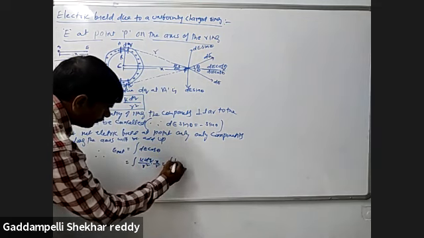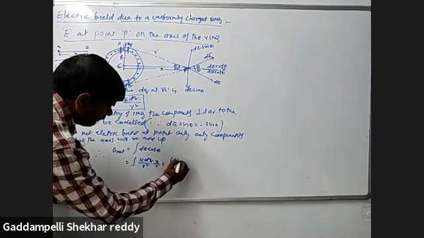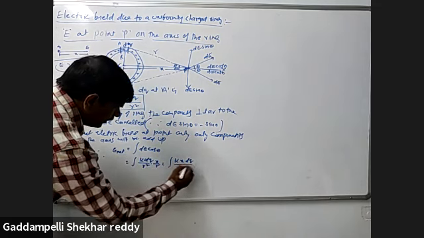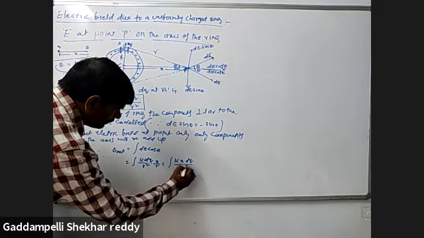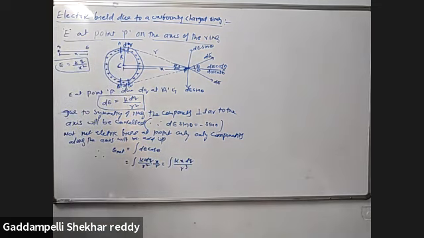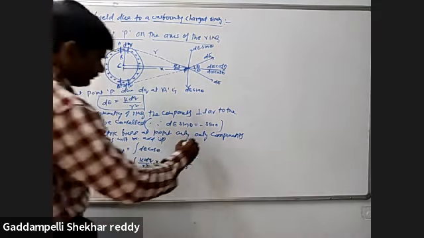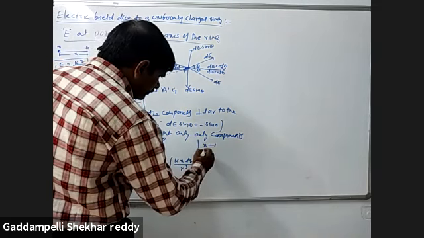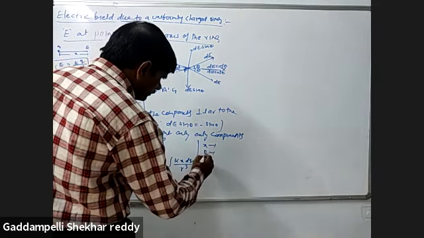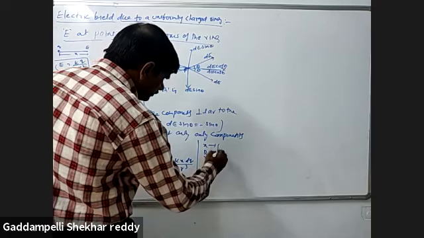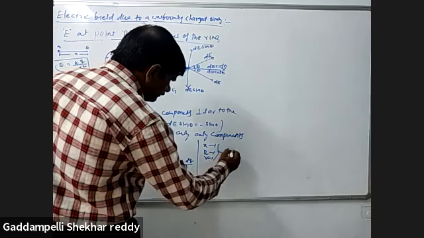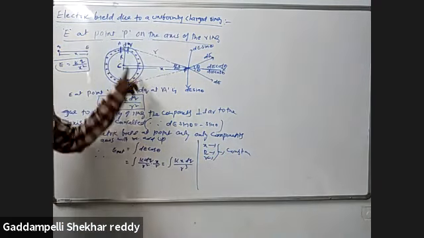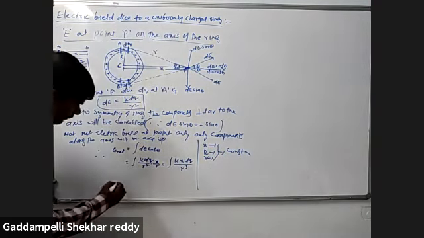Integration of k x dq by r cube. Here x and r are all constant values, the same value. The variable is only the charge.